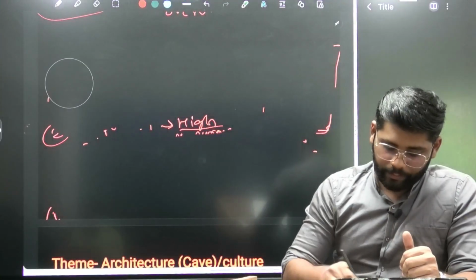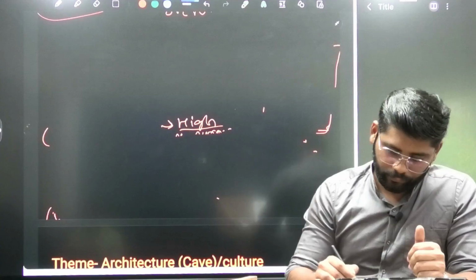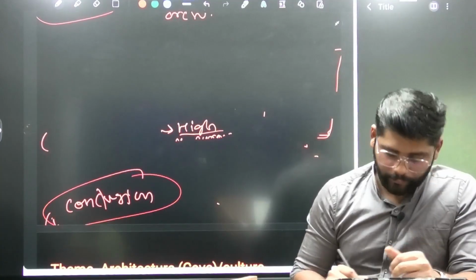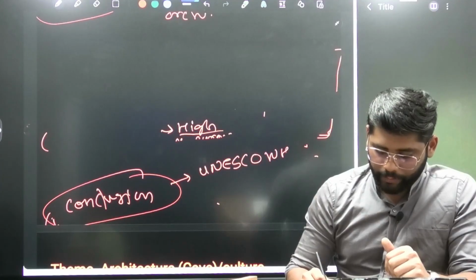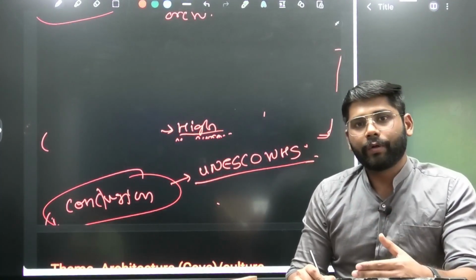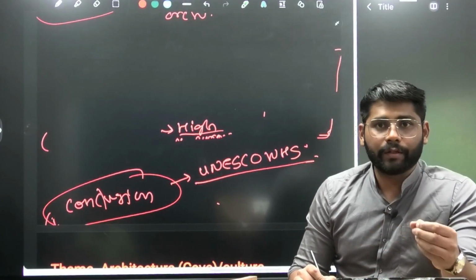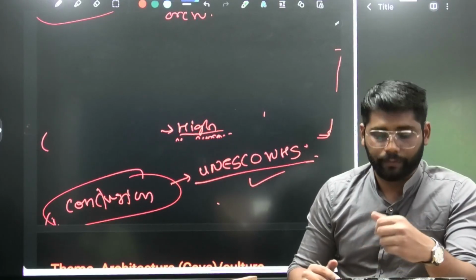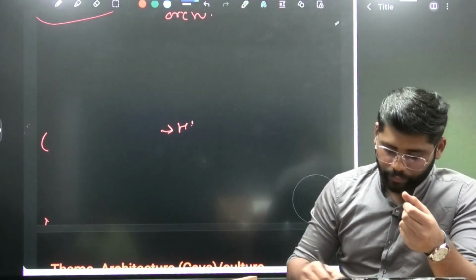Then the last part is the conclusion. When we conclude on Chola architecture, or any kind of temple architecture, if it has been given UNESCO World Heritage status, we can mention that, and how it has highlighted the legacy of the particular temple development and architecture. This we can mention in the conclusion only. This is how we approach the question based on temple architecture.